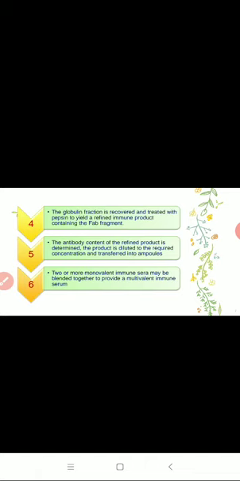Here we deal with the collection of immunoglobulins. Once the precipitation is completed, the globulin fragments are recovered and treated with pepsin. After this treatment, the antibody content of the refined product is determined and the product is diluted to the required concentration and transferred into ampoules.